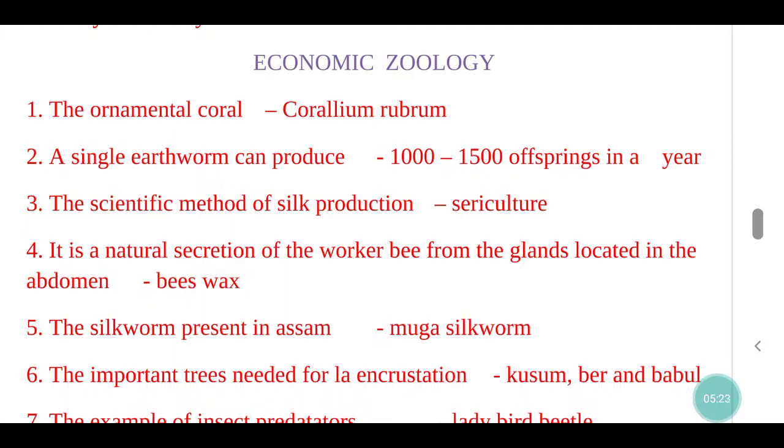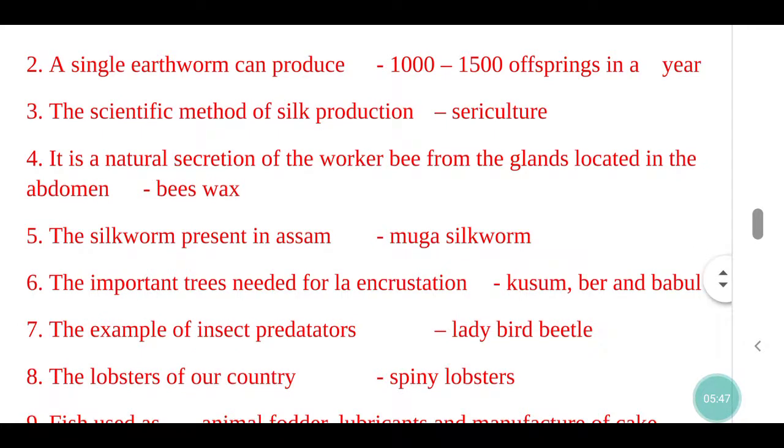The scientific method of silk production, sericulture. It is a natural secretion of the worker bee from the glands located in the abdomen. Beeswax. The silkworm present in Assam, Muga silkworm. The important trees needed for lac encrustation: kusum, ber and palas. The example of insect predators, ladybird beetle.